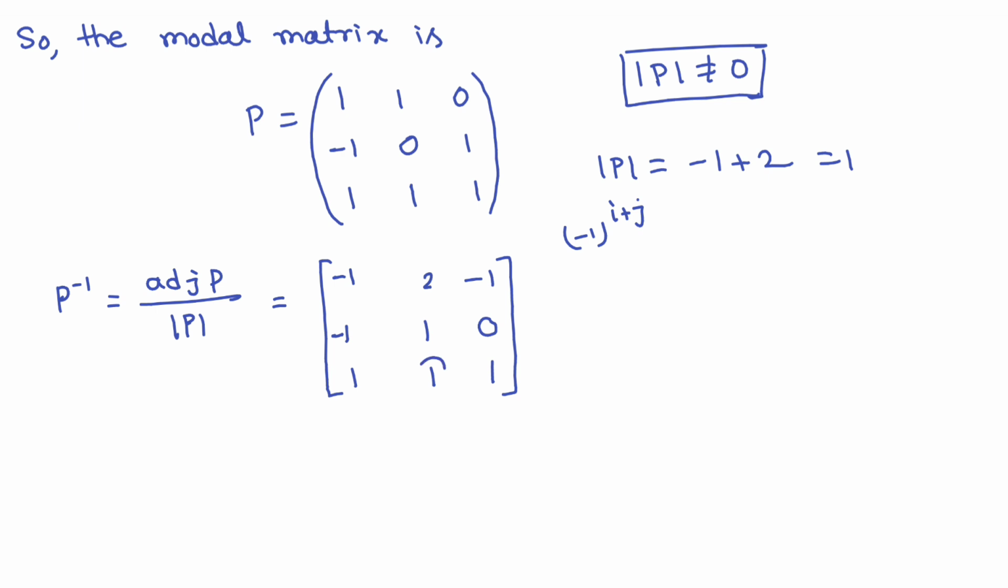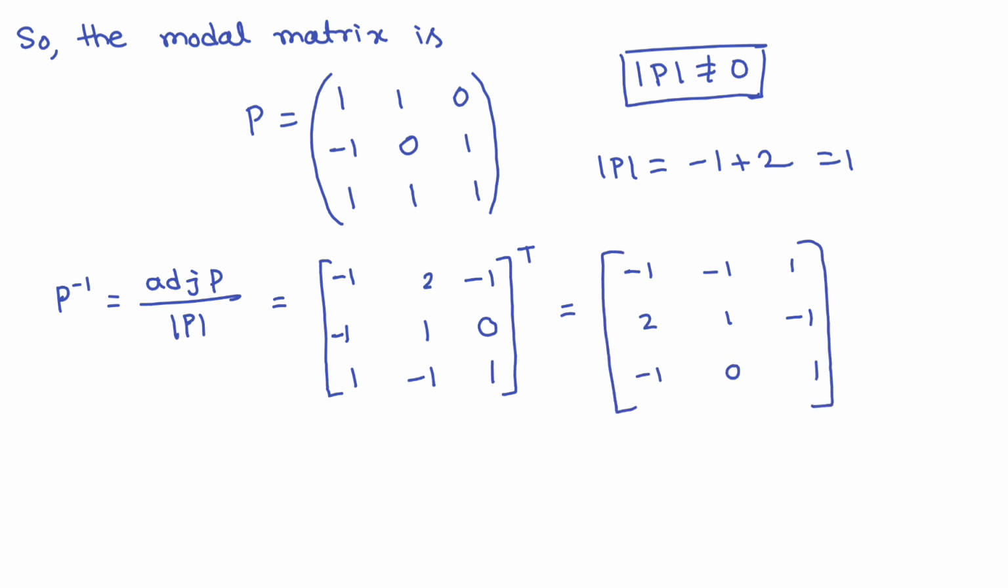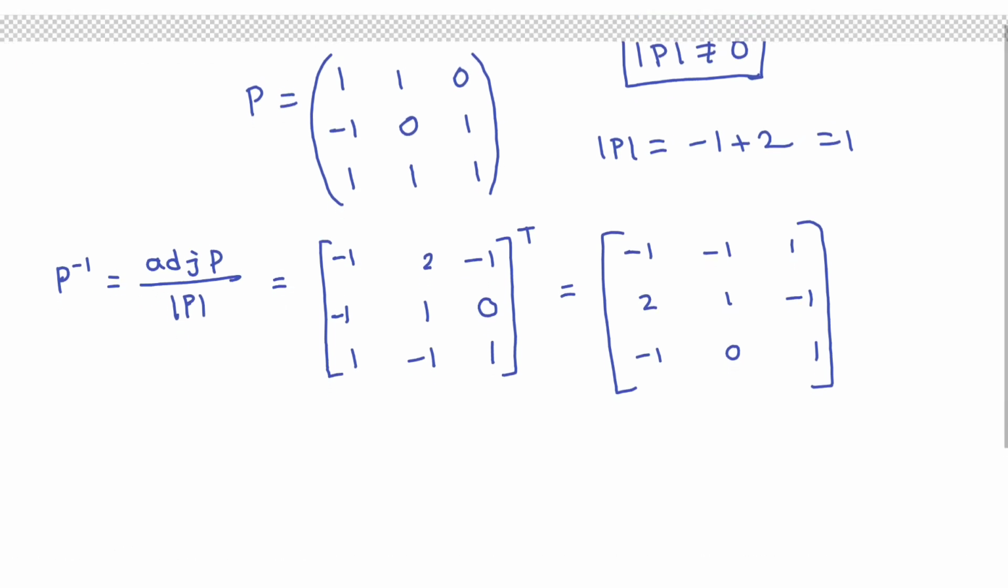This is the position 3 1, so plus, position 3 2, so this will be minus, and position 3 3, so this will be plus, and the transpose of this matrix, then that will be adjoint. So this is equal to minus 1 minus 1 1, 2 1 minus 1, minus 1 0 1. Okay, this is your adjoint matrix, and determinant P is 1, so division will be same as the adjoint matrix. Okay, so this is your P inverse matrix.